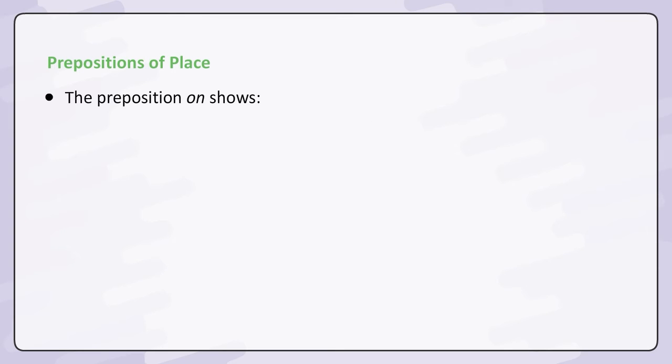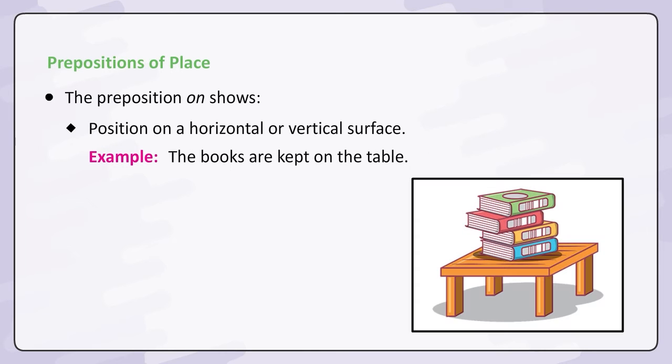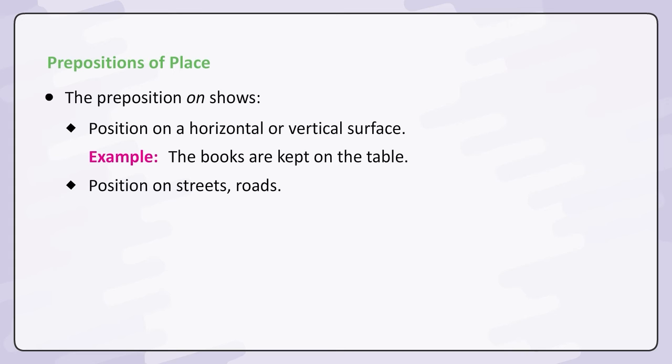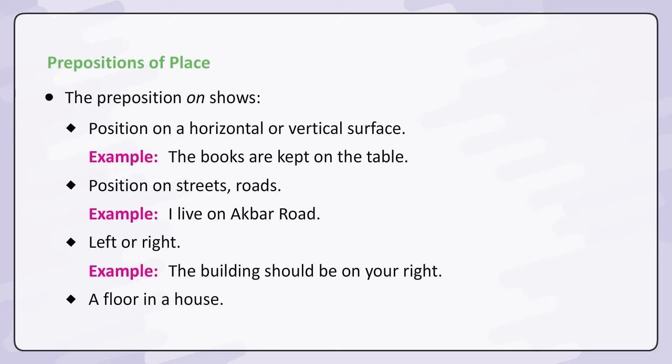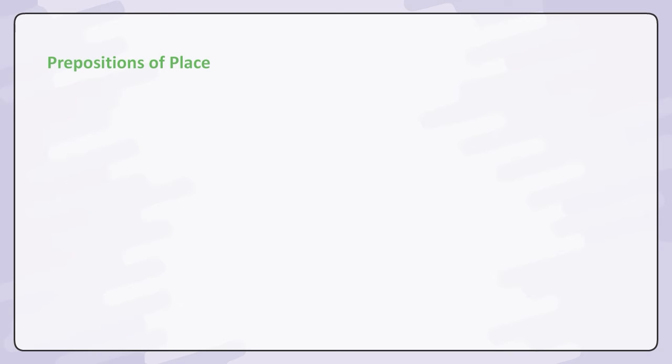The preposition on shows position on a horizontal or vertical surface. Example, the books are kept on the table. Position on streets, roads. Example, I live on Akbar Road. Left or right. Example, the building should be on your right. A floor in a house. Example, I live on the 20th floor.